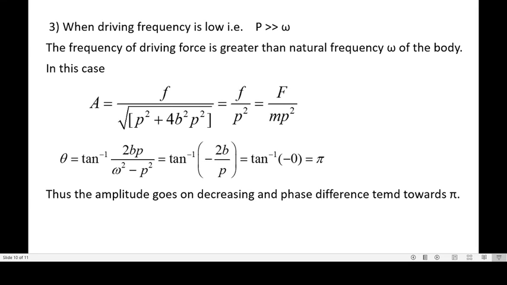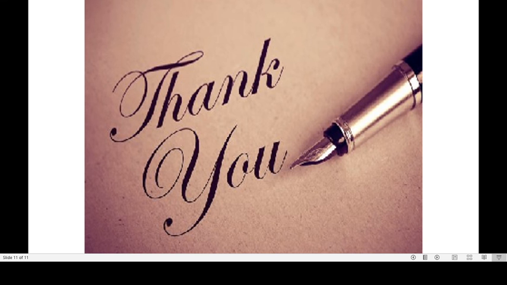So it is equal to f upon p square, or it can be written as capital F upon mp square, and this theta equal to tan inverse of 2bp upon (omega square minus p square), which is equal to tan inverse of minus 2b upon p, or it is also equal to tan inverse of minus 0, it is equal to pi. Thus the amplitude goes on decreasing and the phase difference tends towards pi.